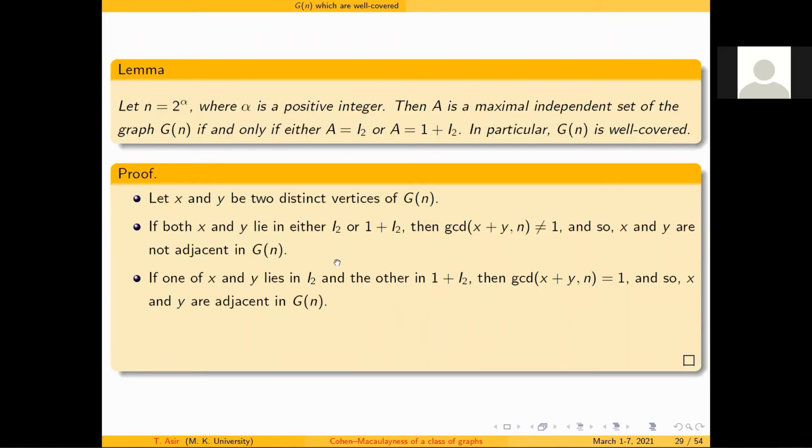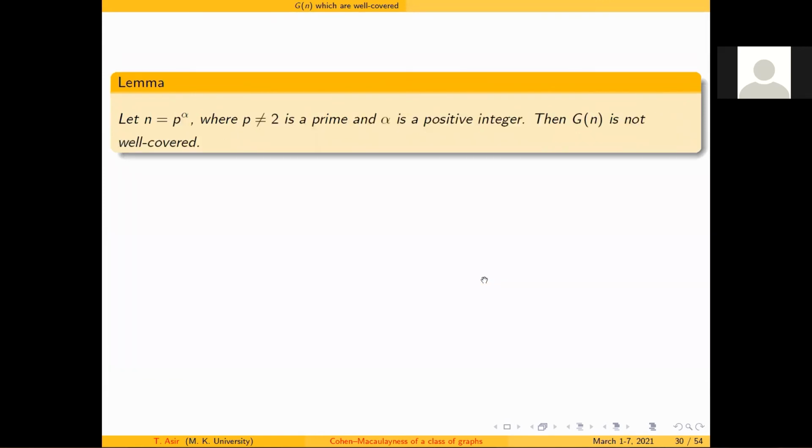And what about the second observation? If I take one element from I2 and another one from 1 plus I2, then what do we have? Obviously, x plus y gives you an odd number, and the GCD of the odd number comma n is 1. Therefore, x and y are adjacent. So our graph is very simple. Our graph is nothing but K of n by 2 comma n by 2. Therefore, the graph is always well covered.